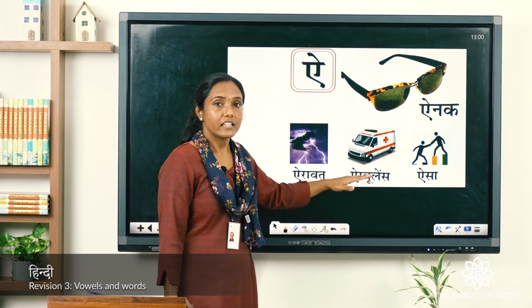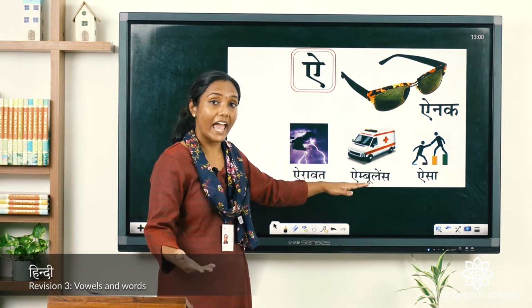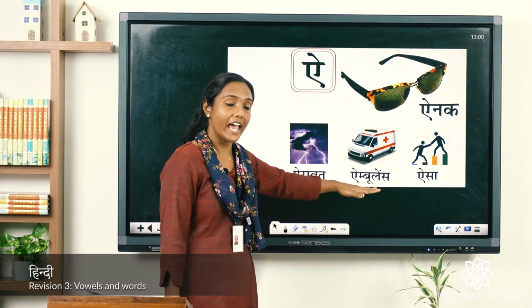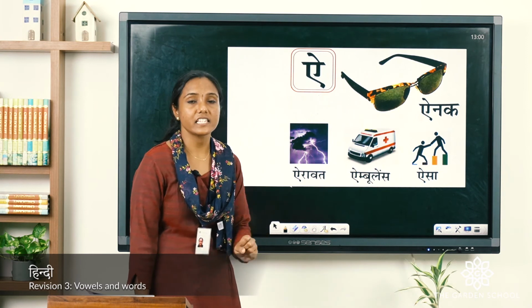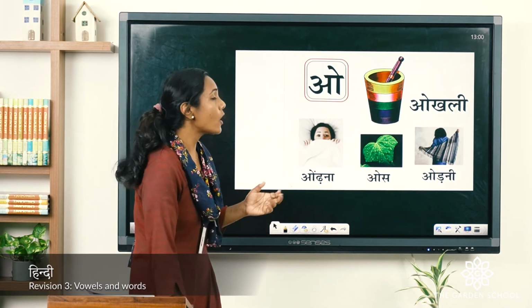Ambulance. In English also we use the same word, right? Same sound. Ambulance. Repeat, ambulance. Aisa, which means like this. Aisa. Okay. Let's move on to the next vowel.